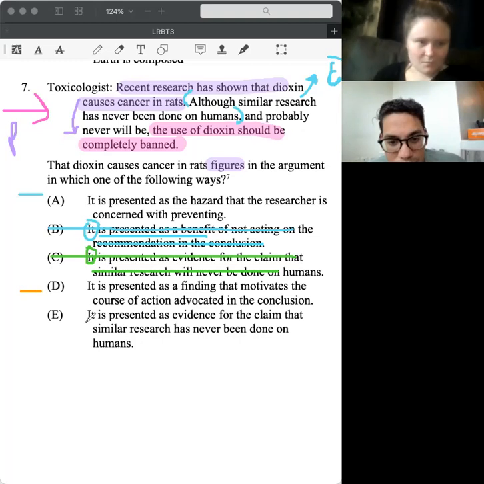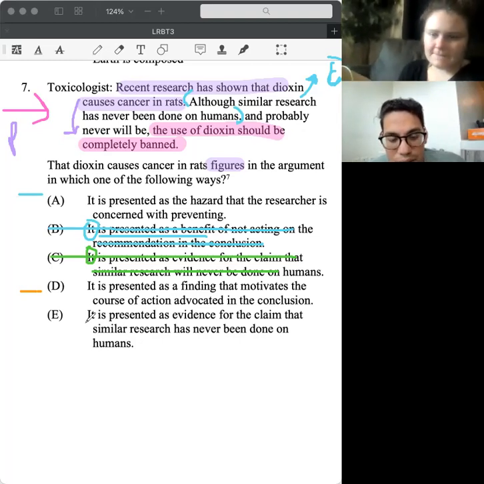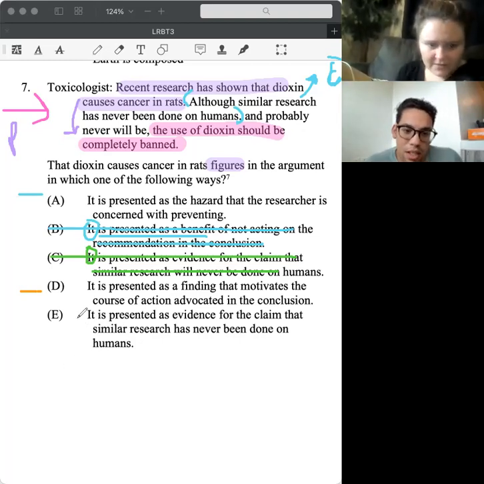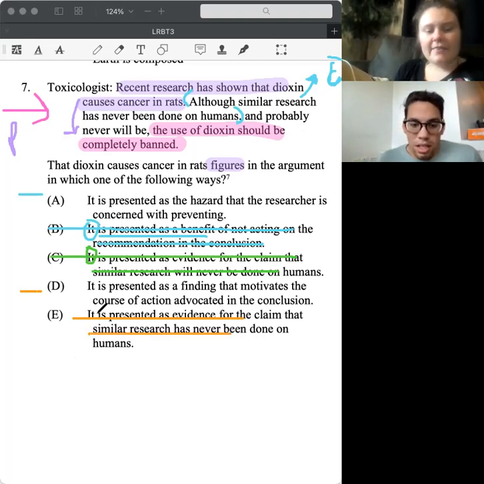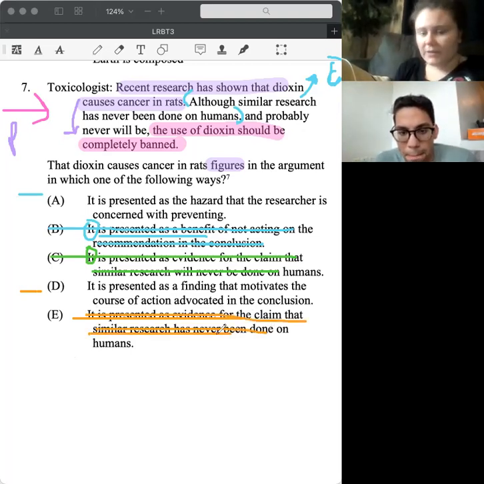Okay, so it is presented as evidence for the claim that similar research has never. No, that's wrong too. Is evidence for them? Yes. And then going back up, like I love how we were really picky. We narrowed it down to two and we're debating between two.